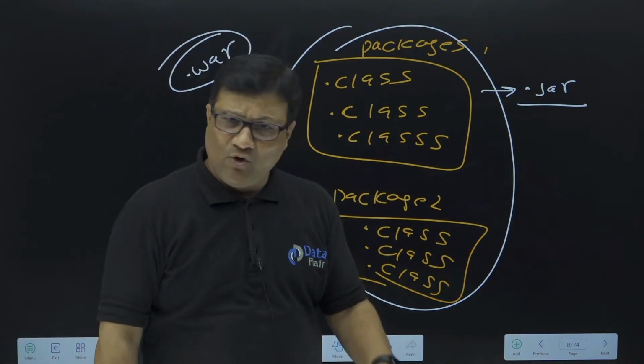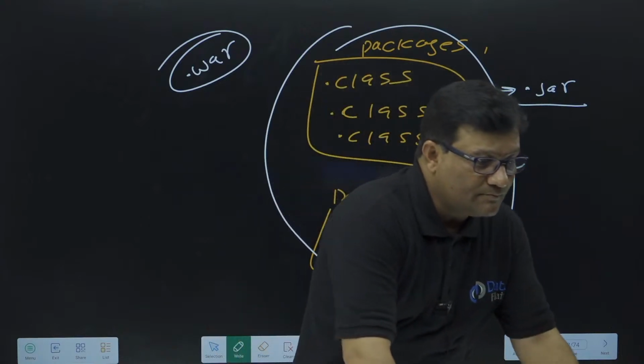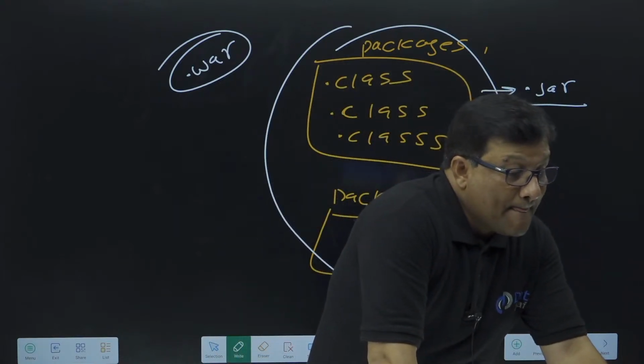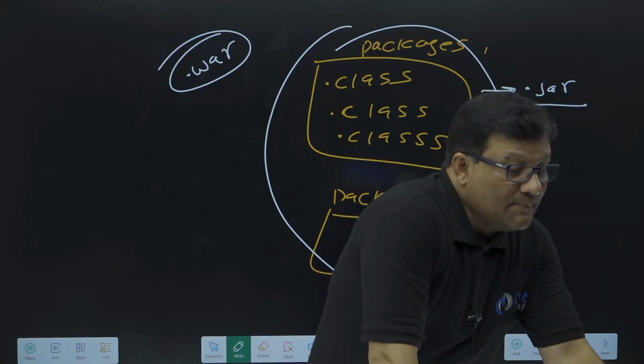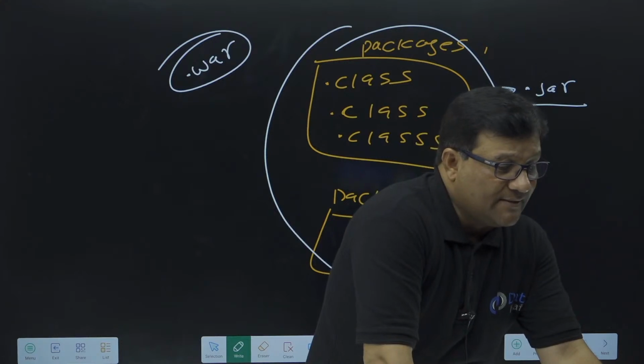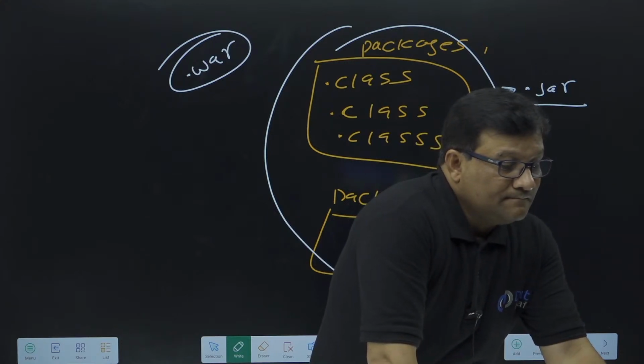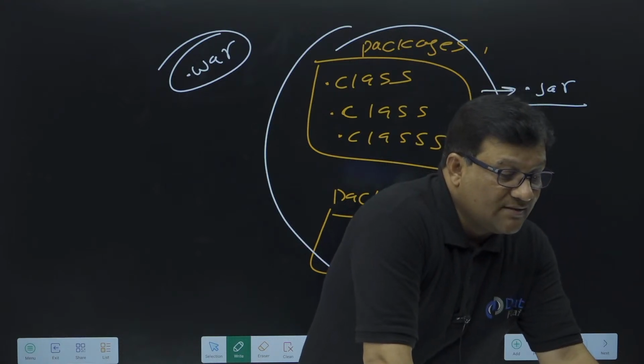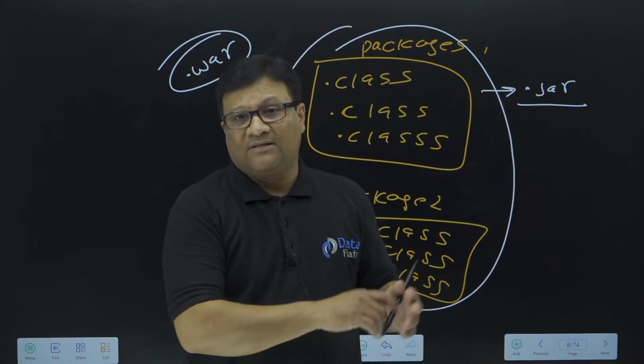I hope you have clarity now. In simple words, it's a dot class file. Yes, Vishika, it's a combination of dot class files. Exactly, multiple class files in a package together make a jar file. Exactly the same concept I explained.